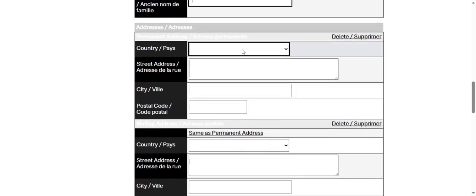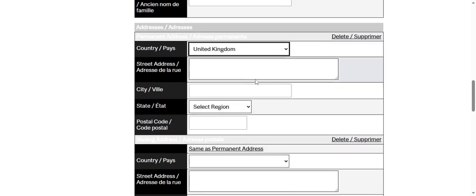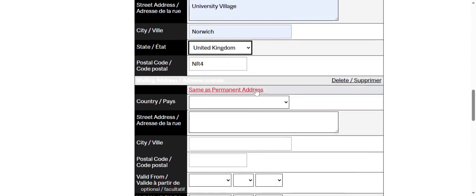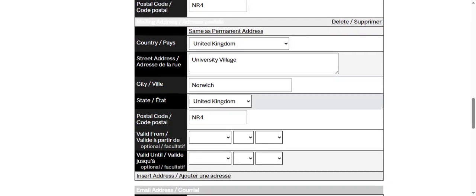So now I move to country. That means where you reside. So I reside in the United Kingdom. So I'm putting United Kingdom now. Then address, this is my address. Then region is United Kingdom, Norwich. That's my address. I click this one because it's the same as my permanent home address.